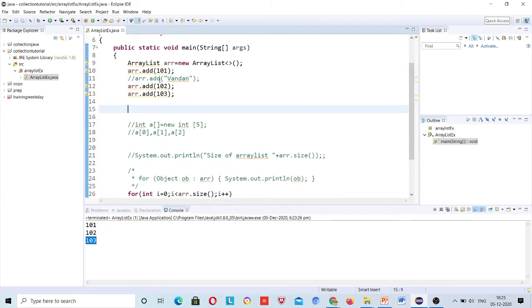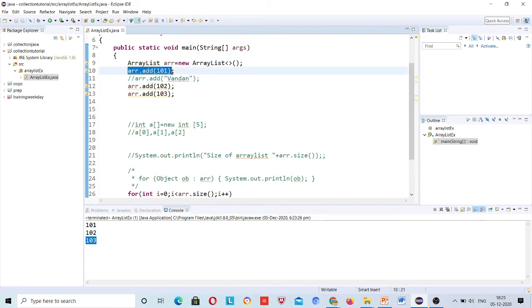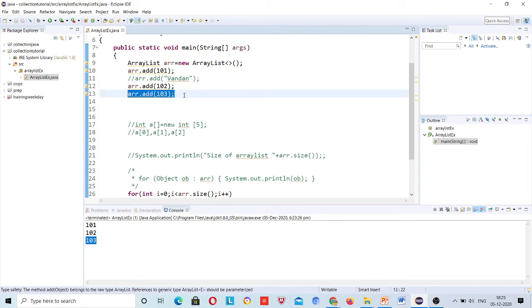So if I say get the second index value, it starts from 0 only. 0 is the first index, 1 is the second index, and the third value belongs to the second index, right?